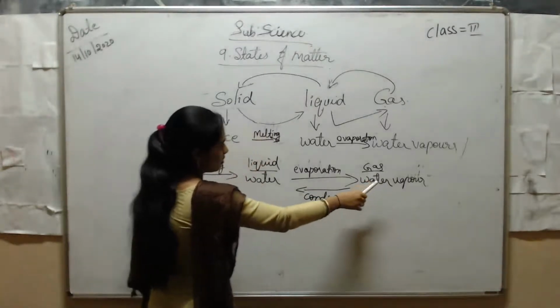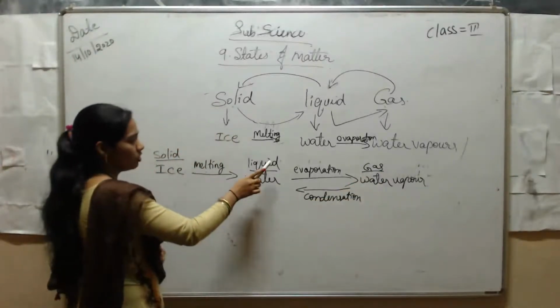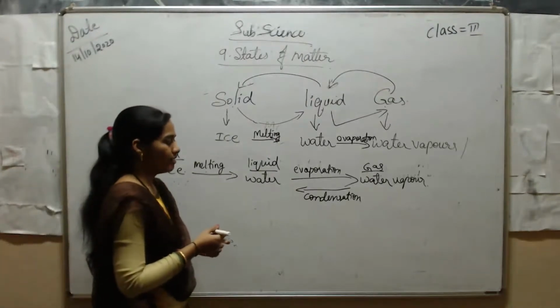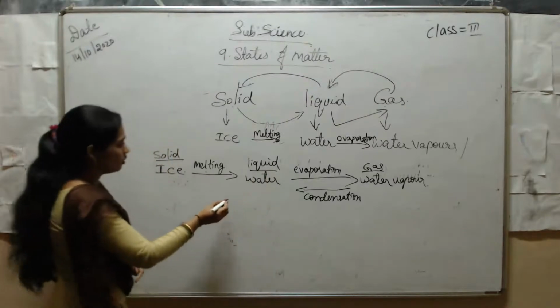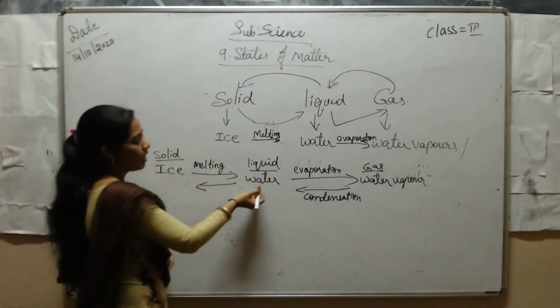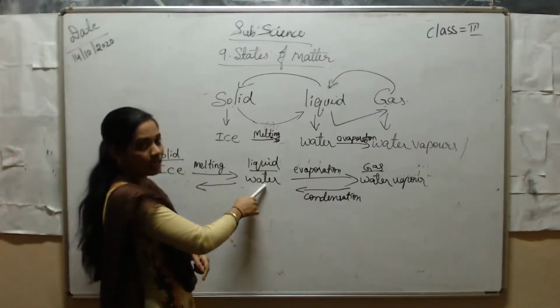Condensation means the process in which the gaseous state changes to liquid state on cooling. When you cool the vapors, you will get the liquid form.